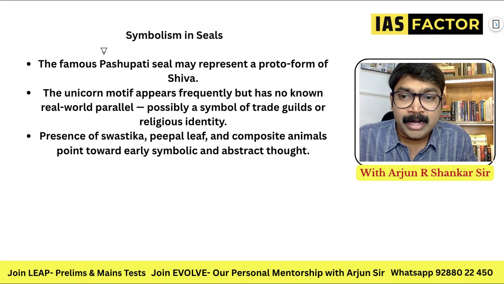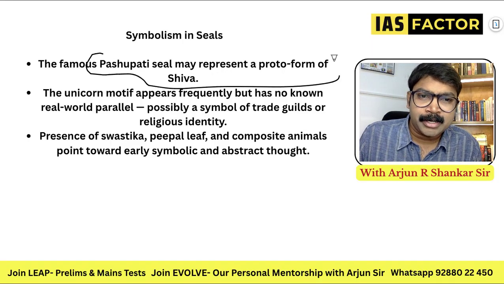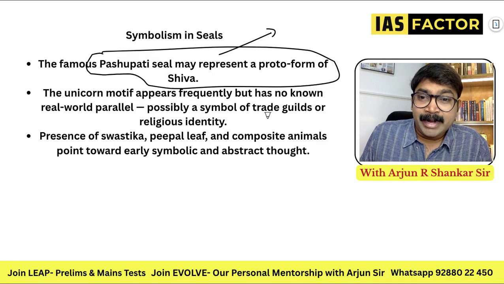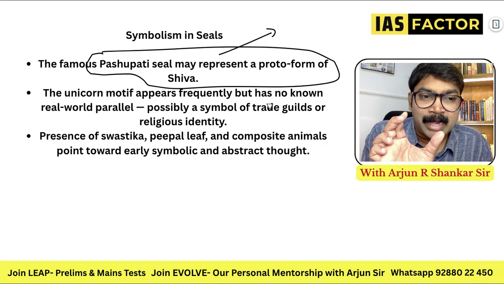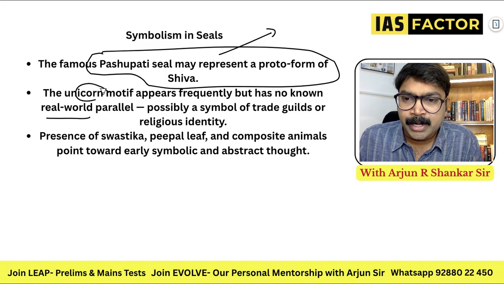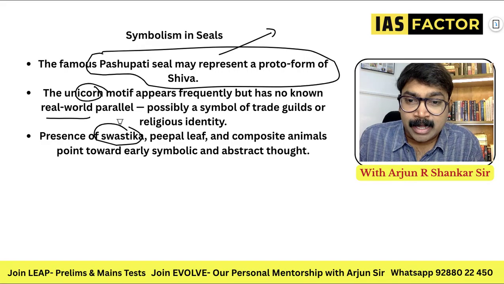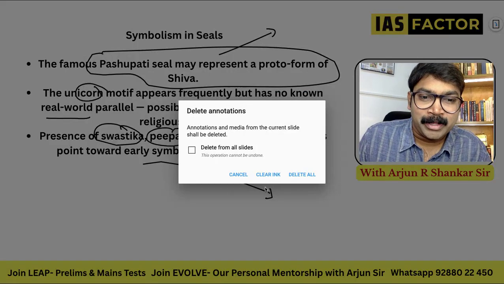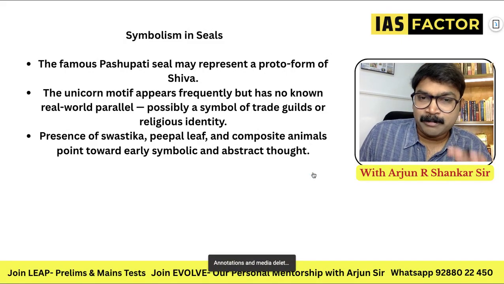And the most important, I will cover this in the art and culture portion: Pashupati Mahadeva, which is a proto-form of Shiva. It is a unicorn motif appearing in the seal, the Pashupati Mahadeva seal, which we'll understand. But apart from that, the unicorn is mentioned here. The presence of swastika and peepal leaf are all important aspects to be found. So these are all symbols and part of this.